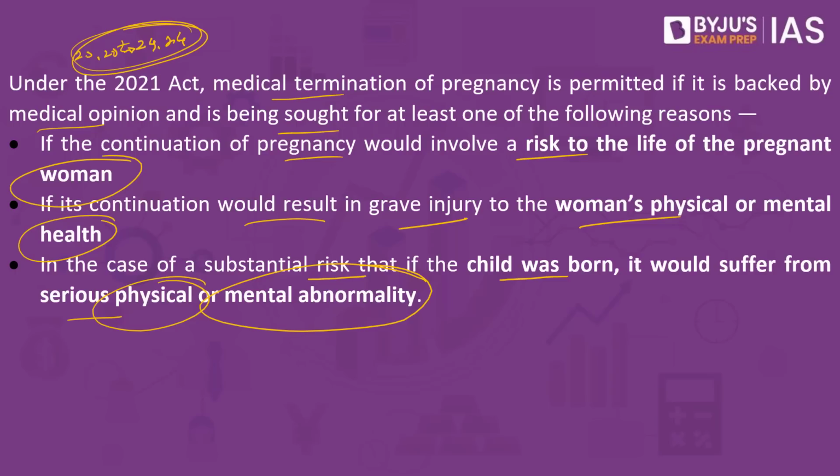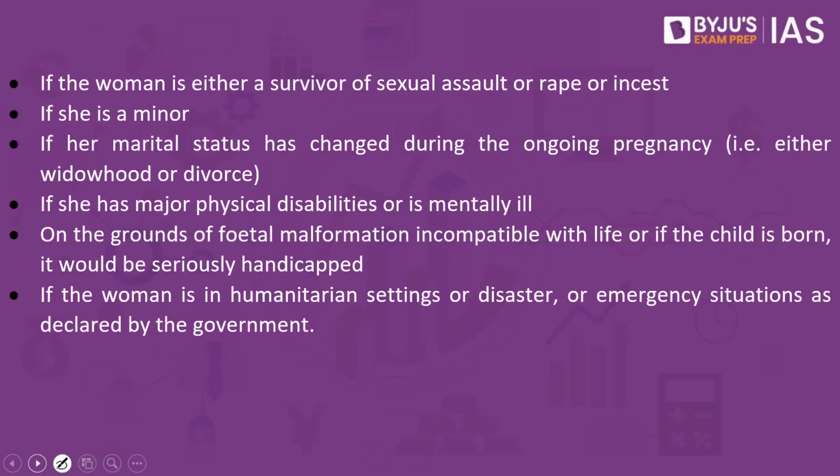So this is where it can happen up to 20 weeks. And when such a pregnancy is being terminated, what we require is the recommendation from one single doctor. This is the first part. The second part is between 20 to 24 weeks. This is a period where you would require the opinion of two registered medical practitioners.